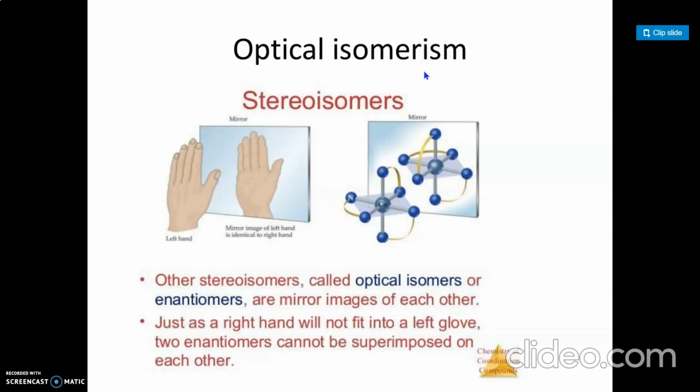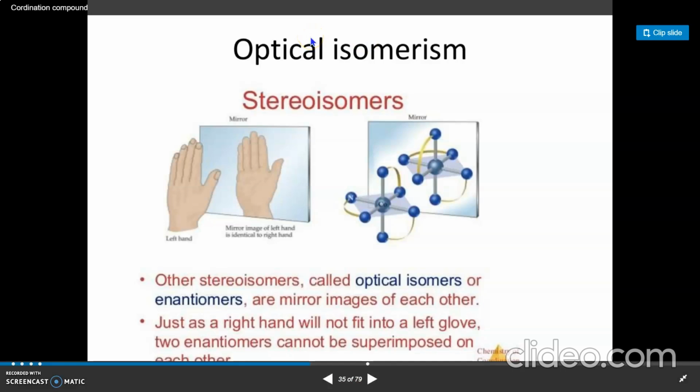It is well known that a substance which can rotate the plane of polarized light in a clockwise direction is called dextrorotatory or D form. A substance which can rotate the plane of polarized light in an anti-clockwise direction, the left side, is called levorotatory or L form. If equal amounts of these two forms are mixed and dissolved in water, no optical activity is observed. This is called the racemic form or racemic mixture or DL form.